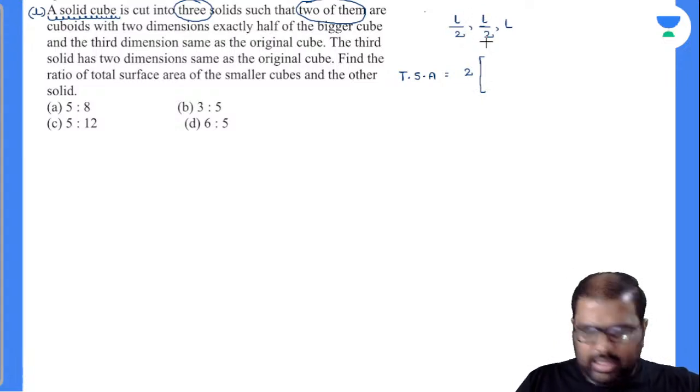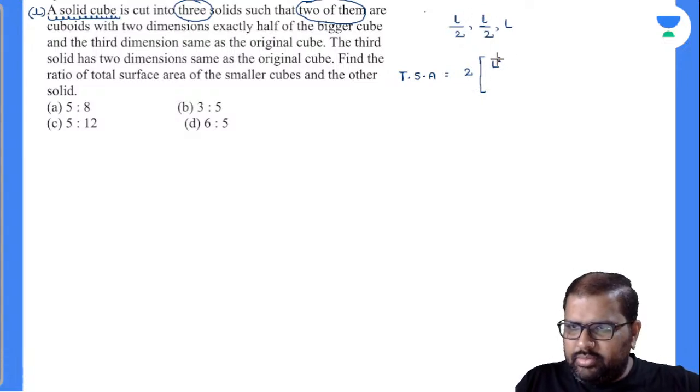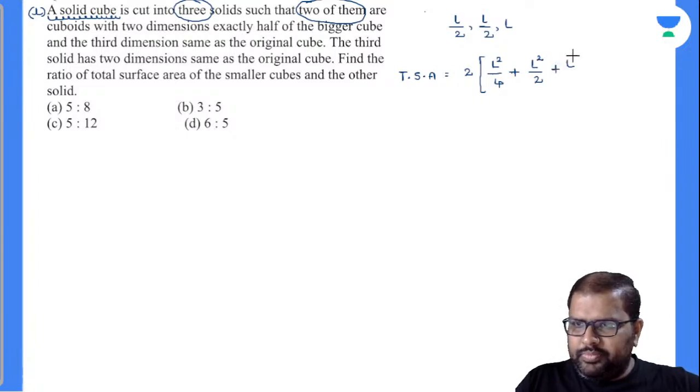L by 2 into L by 2, is it L square by 4, plus L by 2 into L square by 2, and this is also L square by 2. Am I right or wrong? When I cancel, these are the dimensions there.